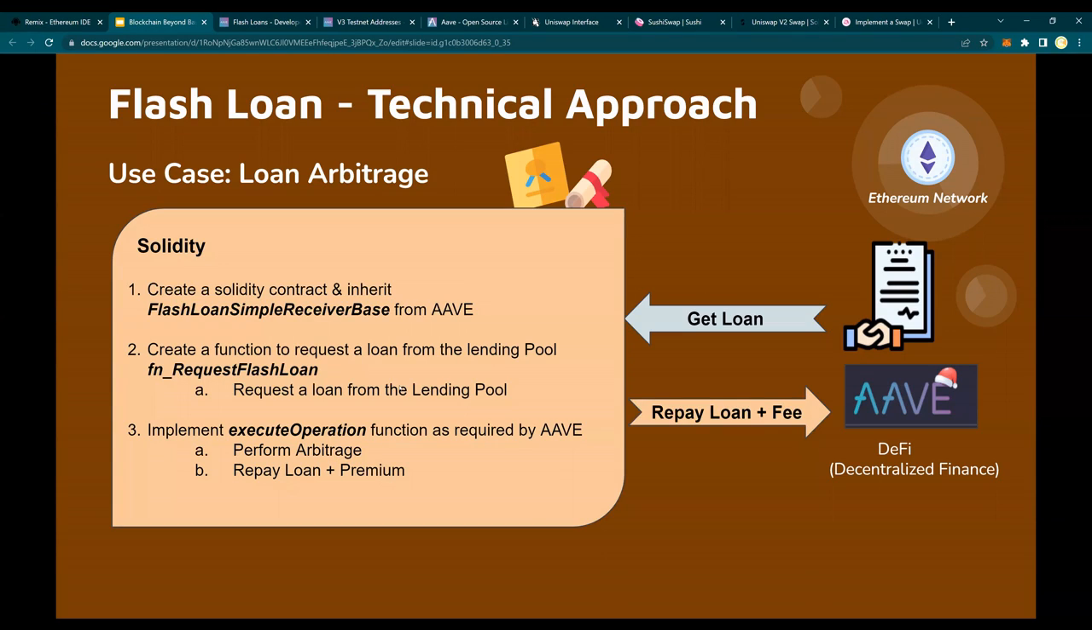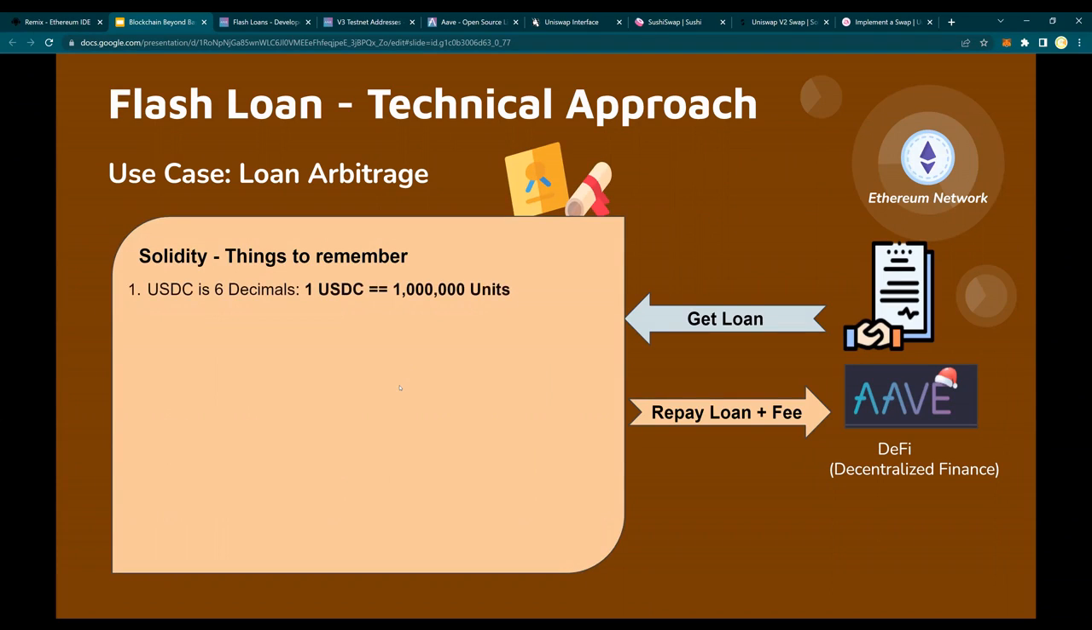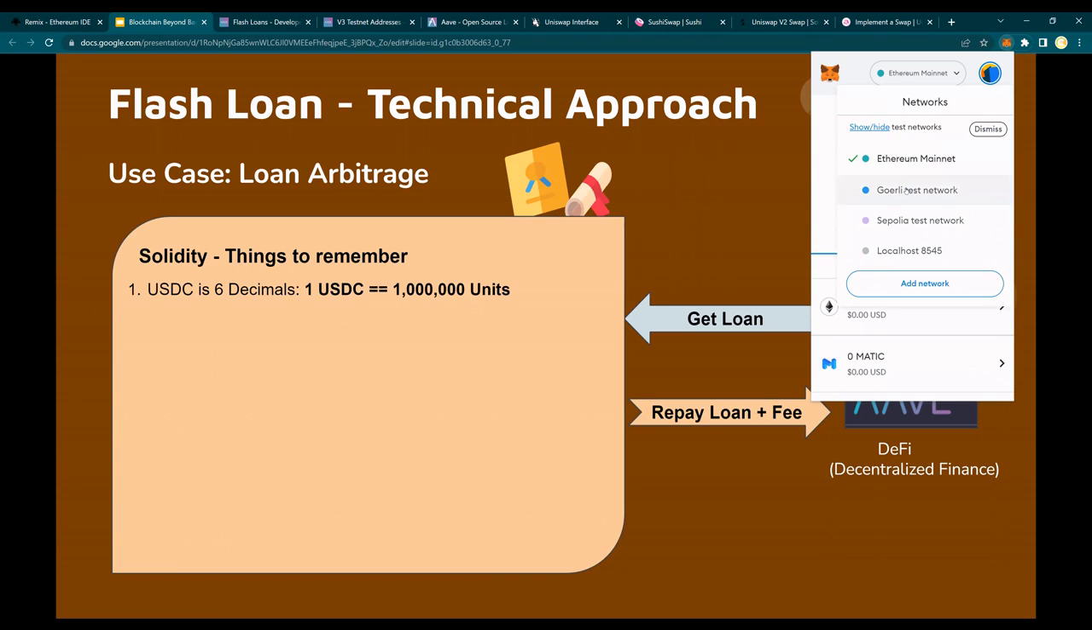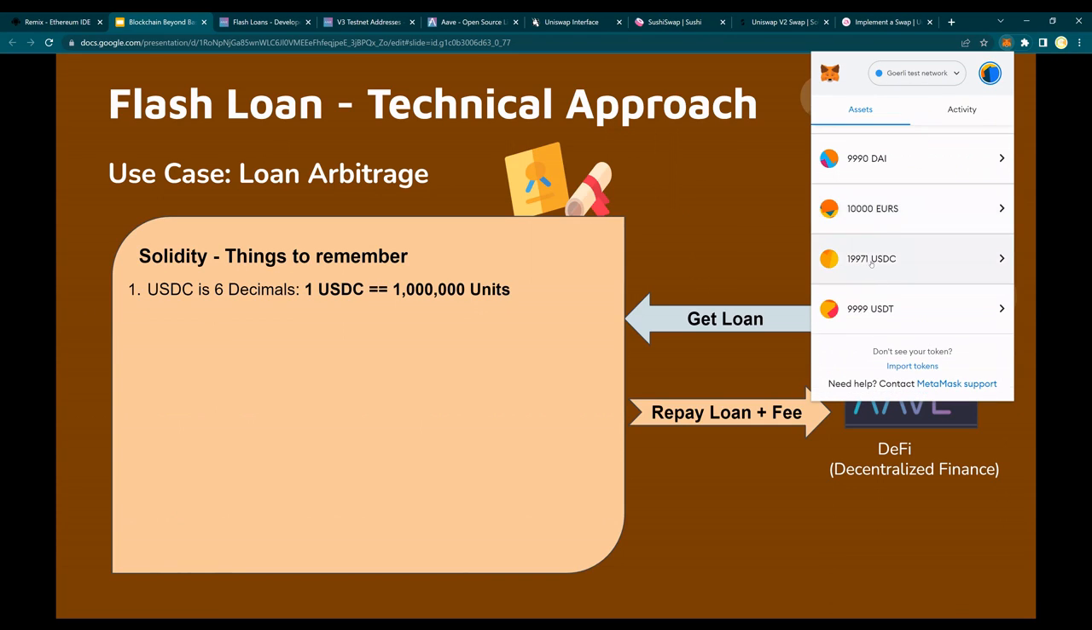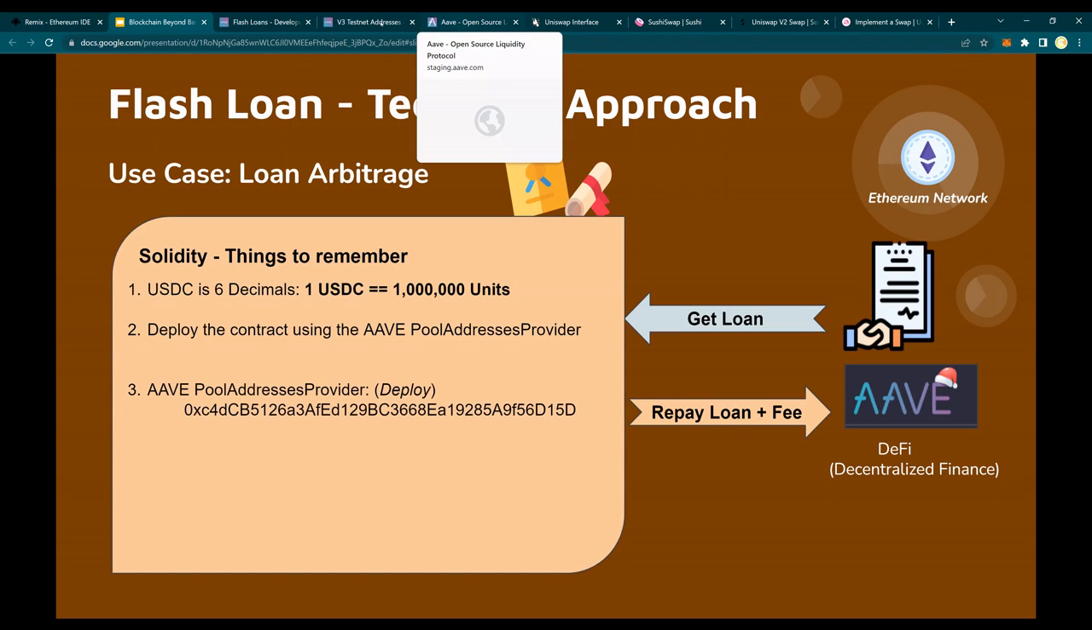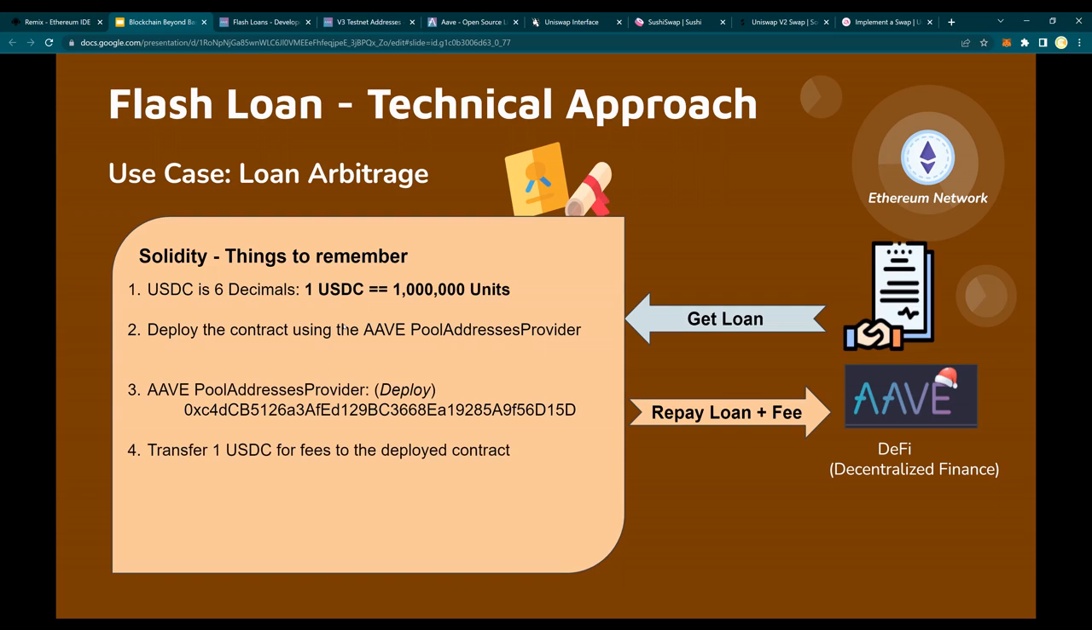All right, a few things to remember from this. Whenever you have USDC in your wallet... So this is mainnet. I need to switch to Goerli testnet. I have 19,971 USDC. But in Solidity, you want to represent 1 USD with 6 decimal places. Make sure you remember that. When you're deploying the contract, you would need the pool address provider. The pool address provider that we copied was 15D. Remember, I asked you to copy the 15D address of the pool address provider. Do not forget that. And transfer 1 USD to the deployed contract.